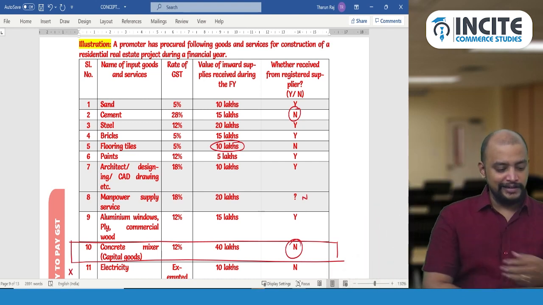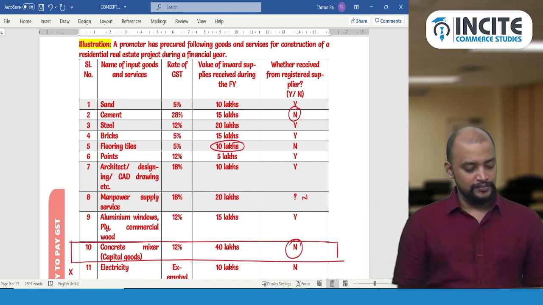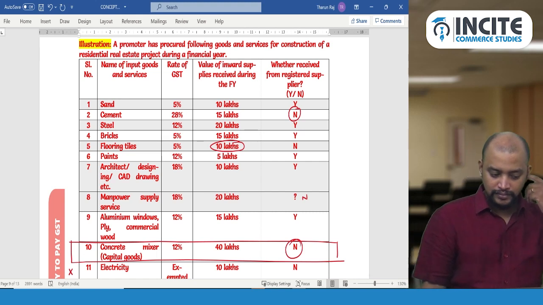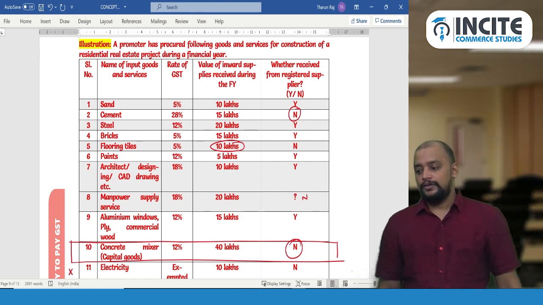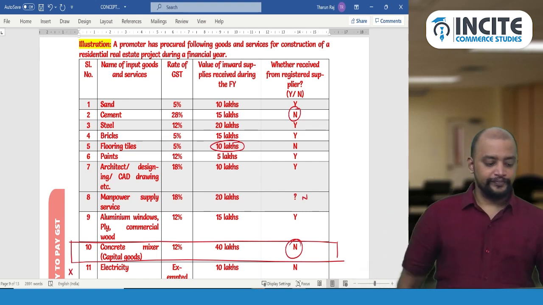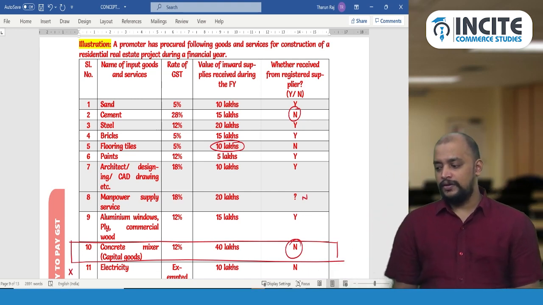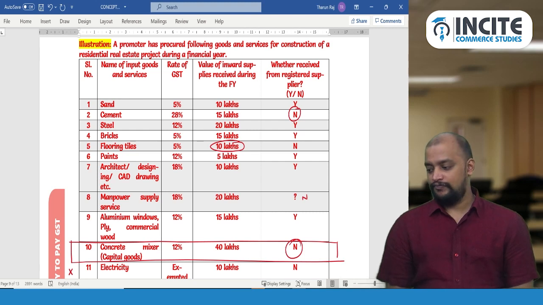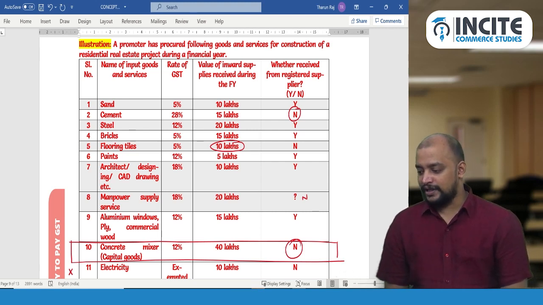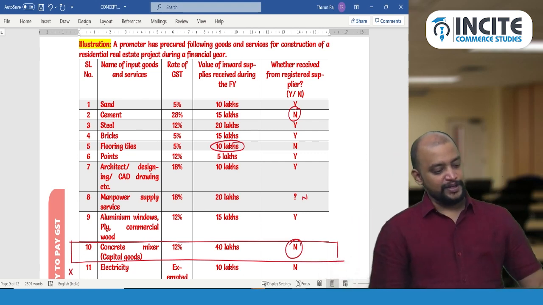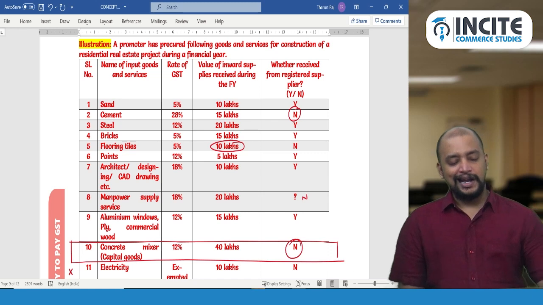Any other answer? No? Okay, 10 lakh 8,000. Vibha and Ashrumati, correct, perfect. So it is 10 lakh 8,000.